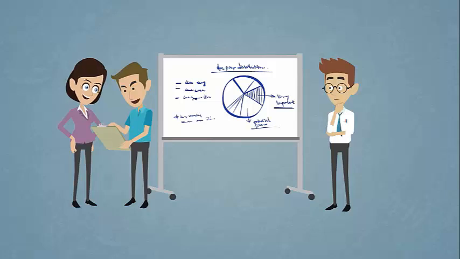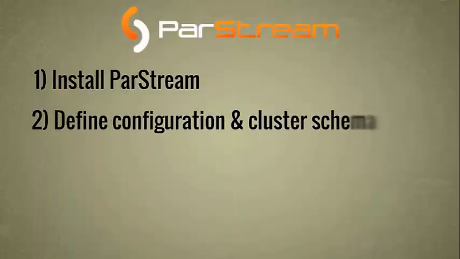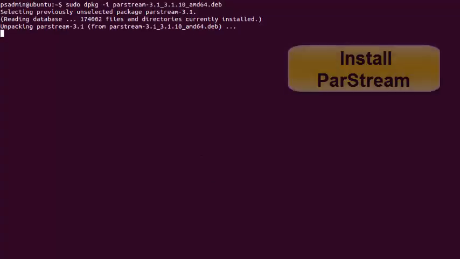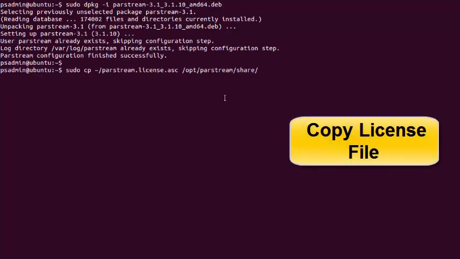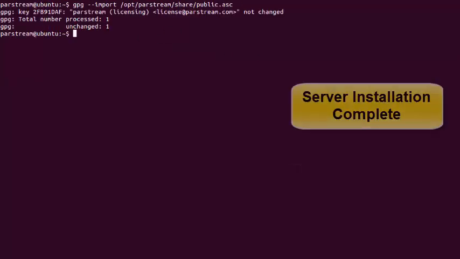As an example, let's take a closer look at how easy it is to install ParStream. We can get ParStream up and running very quickly. Install the ParStream binary followed by the license key. And now you can see that the server installation is complete.